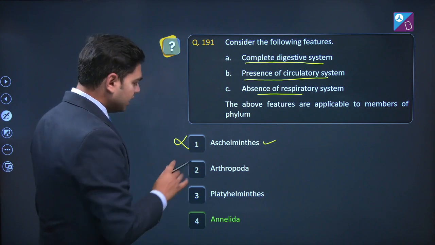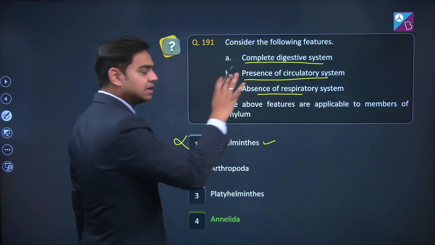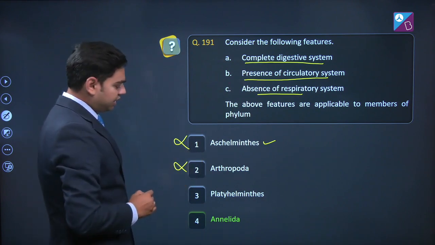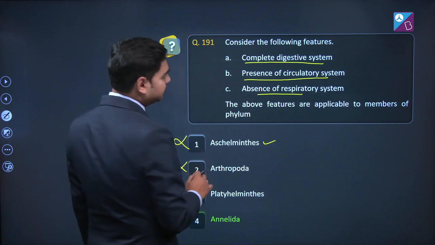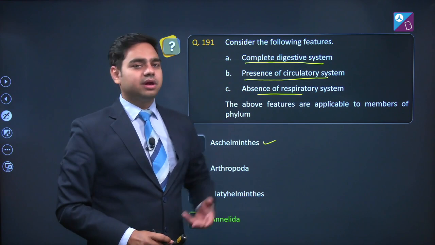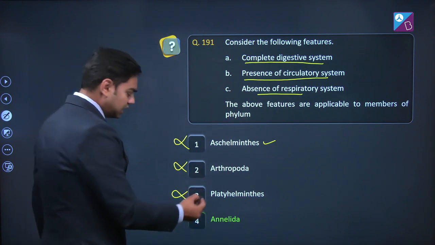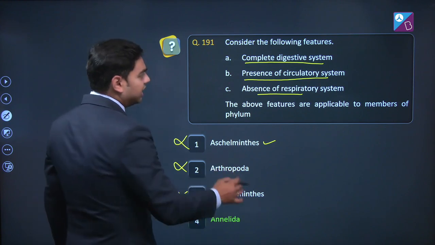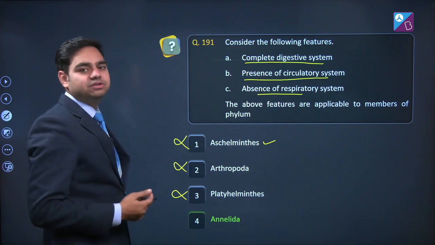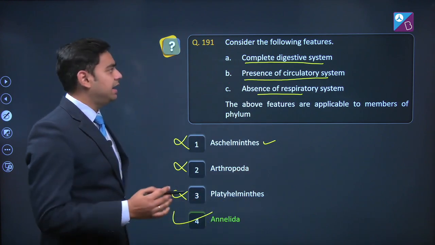Now, second, in case of Arthropoda, both circulatory and respiratory systems are present. So, second option is again incorrect. Third, Platyhelminthes. In case of Platyhelminthes, digestive system is incomplete. So, third option is also eliminated. Last option, Annelida have complete digestive system, presence of circulatory system and absence of respiratory system. Answer is the fourth one, that is Annelida.